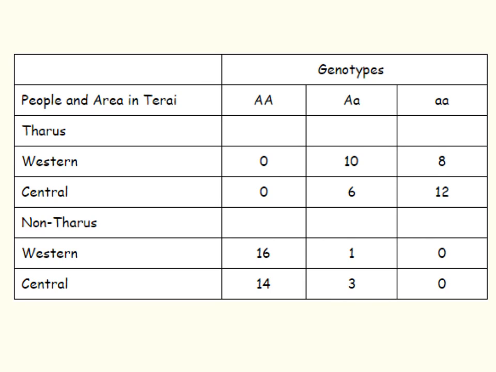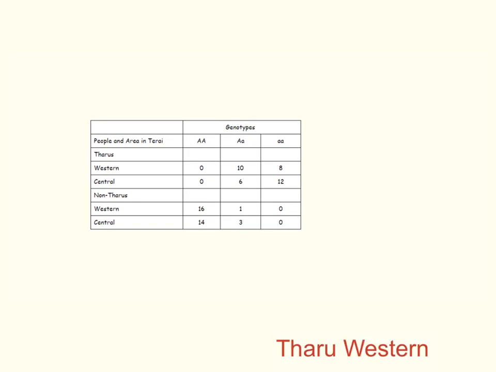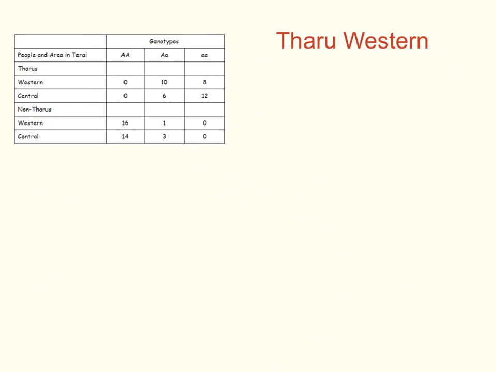So given the genotypic frequencies that we see here, let's calculate the allelic frequencies for each population. Let's start with the Tharu Western population. Because you've already calculated genotypic frequencies before, I'm not going to go through every step. But to break this down, we see that 10 people in the Tharu Western population have the heterozygous genotype big A little a. So this means that there's 10 big A alleles and 10 little a alleles.